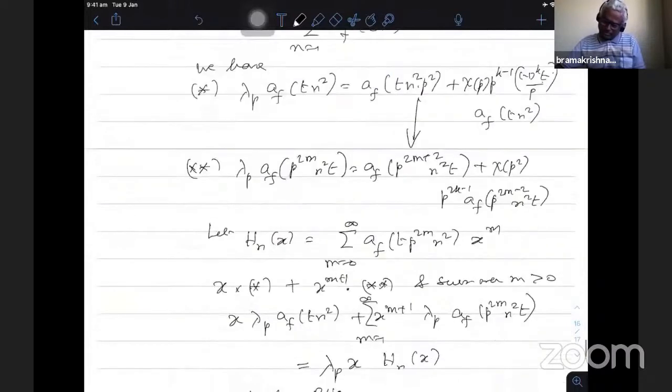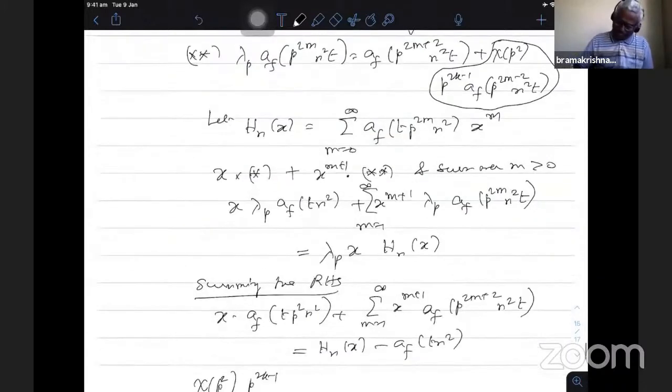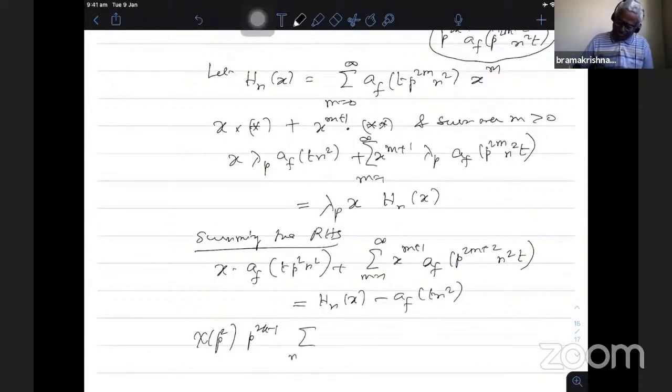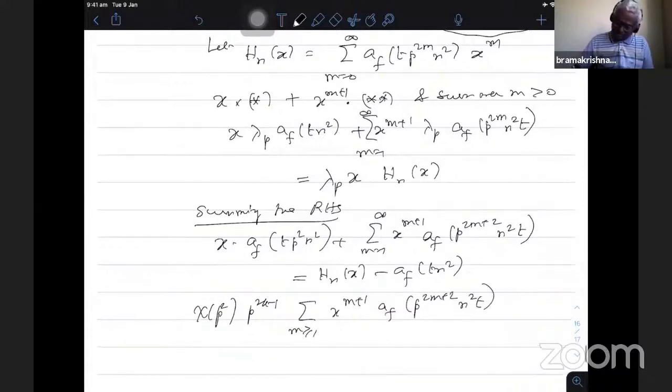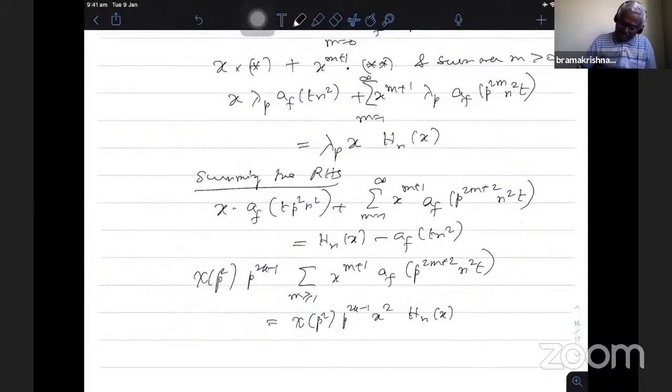Chi(p), this one I am summing by multiplying by x^(m+1), summation m greater than or equal to 1, x^(m+1) a_f(p^(2m+2) n^2 t). This is nothing but chi(p) p^(2k-1). If I take x^2 out, then I get h_n(x). Therefore, combining all these things, thus we have